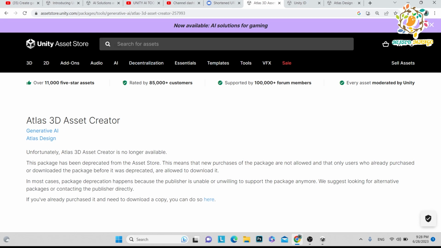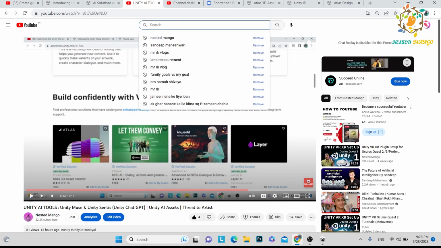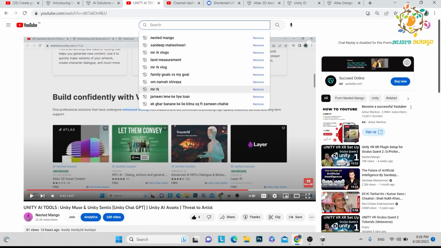I also used this one, but the issue was there was not any proper AI in this. It was just that you could go and search for anything, like I searched for 3D character, and there would be multiple 3D characters uploaded by people. You were able to import and use them in Unity directly. So people were commenting that it was not good, that it was not proper, so that was a bad result. That's why they removed it.